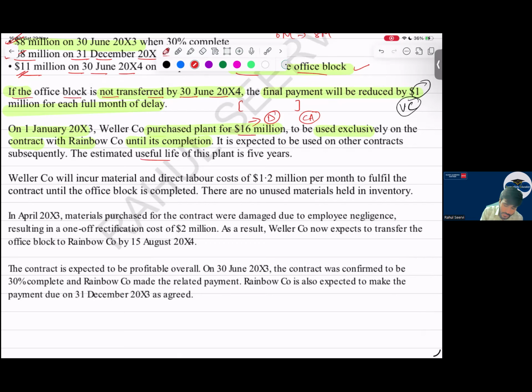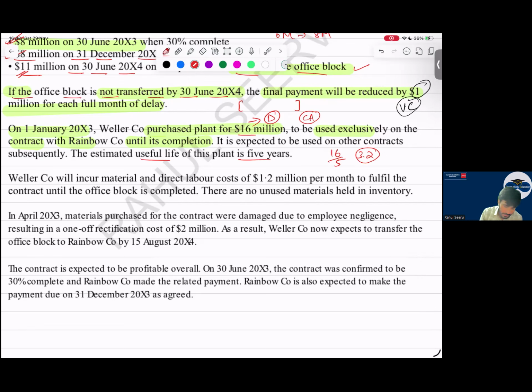The estimated useful life is 5 years. So 5 years is the estimated useful life. 16 divided by 5, what is the per year depreciation here? 3.2, sir. But our year end is what? First year end is only from 1st January to 30th June, only 6 months.